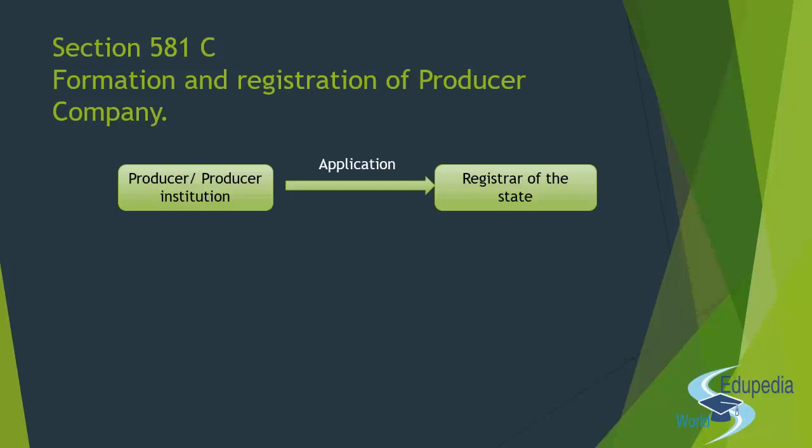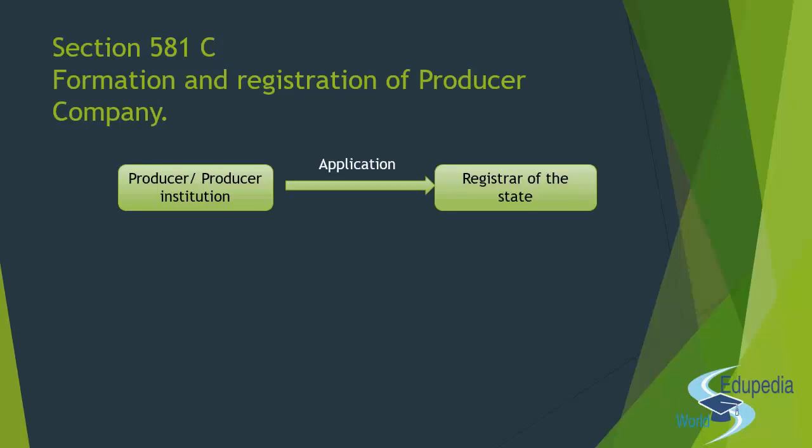To the registrar of that particular state, they will forward an application, and along with the application, they will also give the memorandum and the articles that they have prepared for the desired company, right? Now, the registrar will check certain conditions, and on fulfillment of that, it can issue the certificate of incorporation, right?